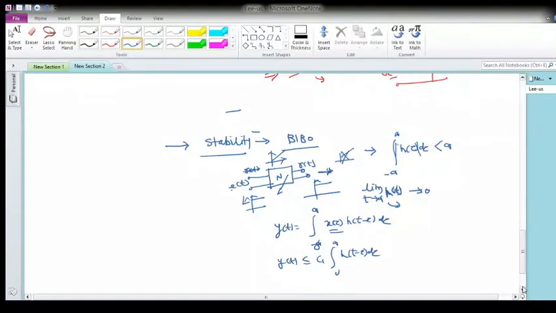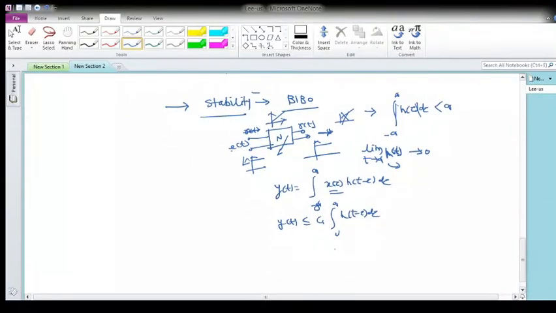If x of t is finite, h of t also has to be bounded by c2. It means that if the input is bounded, the output has to be bounded, and the impulse response has to be absolutely integrable. If I would like to define it in the frequency domain, generally for stability we take the Laplace domain, H of s.